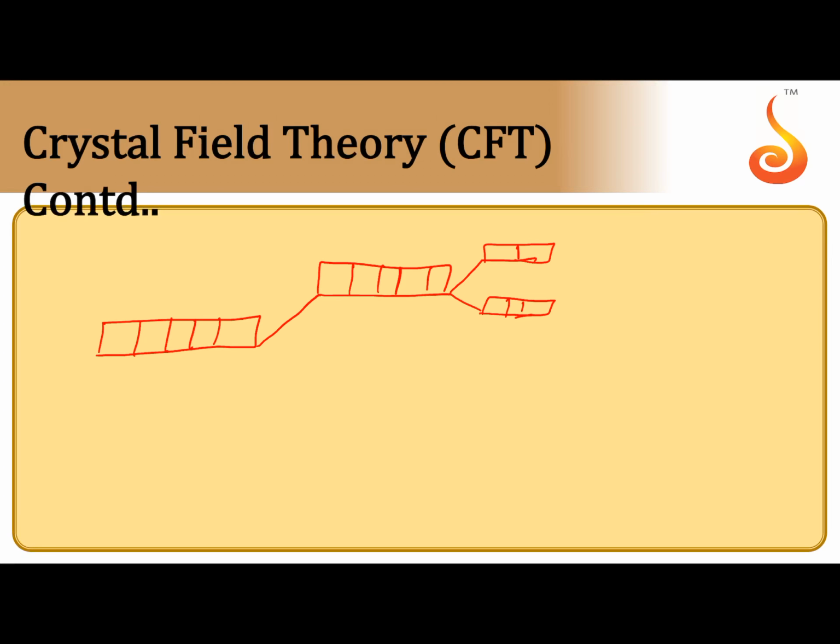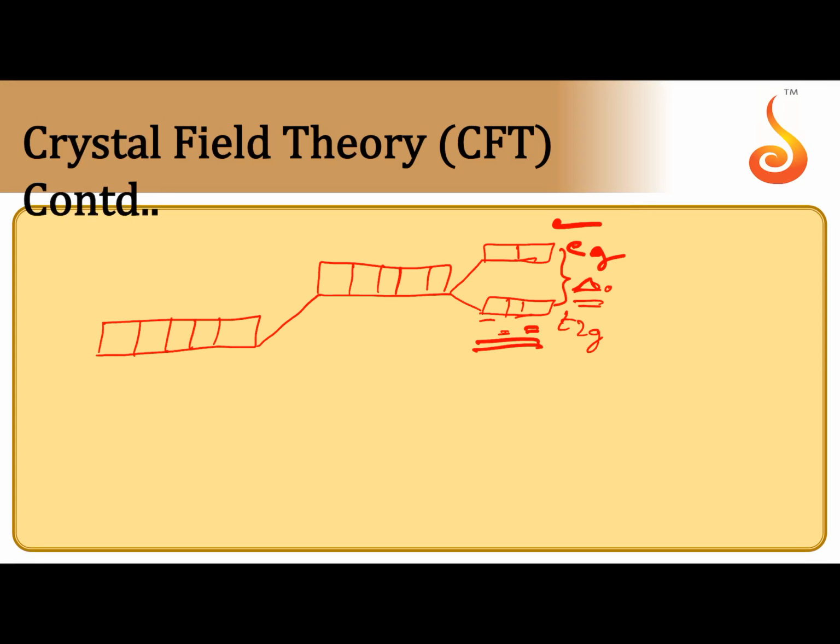Suppose in the octahedral complex, 3 orbitals have low energy and 2 orbitals have higher energy. The 3 orbitals, dxy, dyz, dzx, are called t2g orbitals, and these 2 orbitals are called eg orbitals. The energy gap between these two is the crystal field splitting energy, delta O. This is in octahedral complexes.